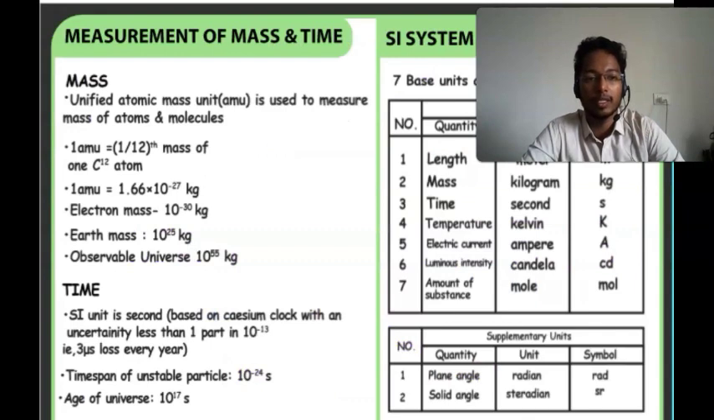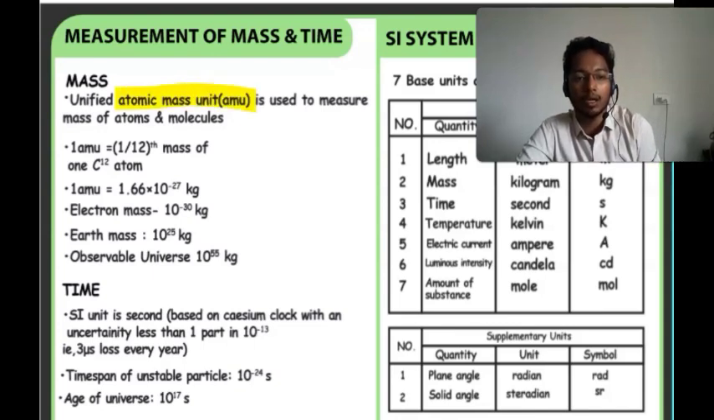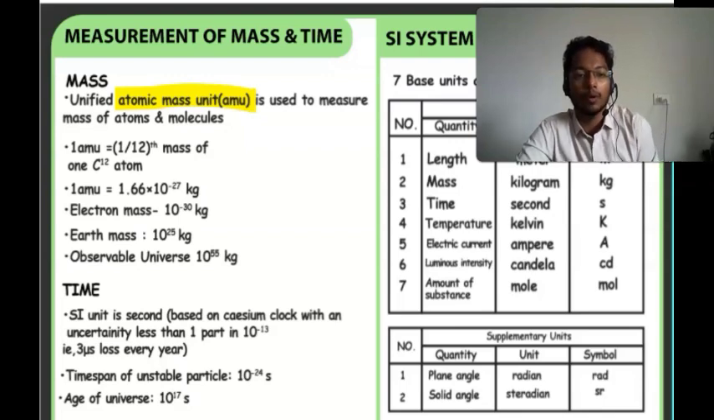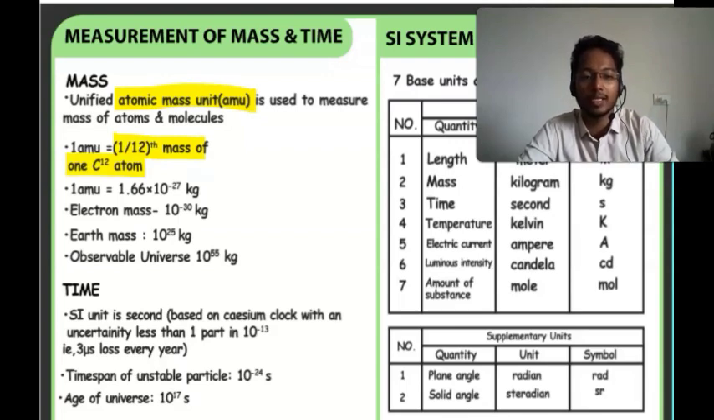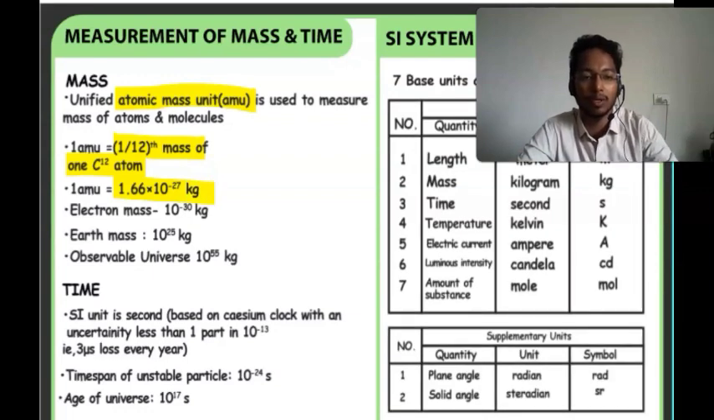First let's start with the measurement of mass and time. We know that mass is a physical quantity. Mass can't be defined, it is not a derived quantity. So unified atomic mass, unit AMU, is used to measure the mass of atoms. How can we measure mass? It is 1/12 the mass of the carbon atom. 1 AMU is equal to 1.67 into 10 to the power minus 27 kg. It can be 1.66 or 1.67, you can say either.